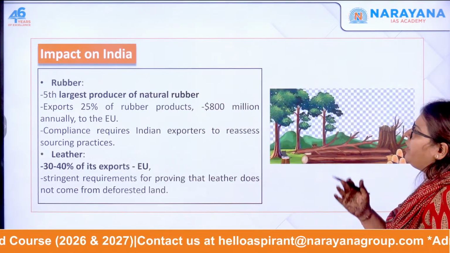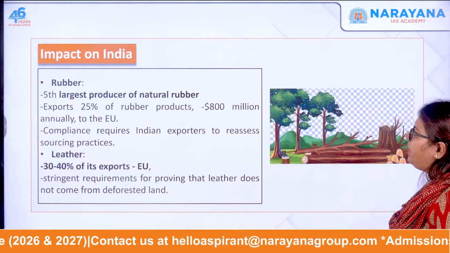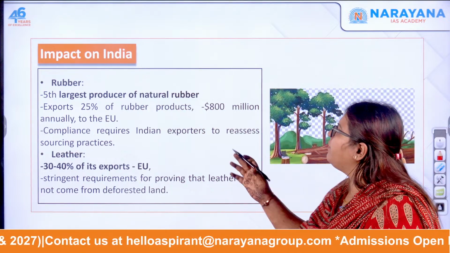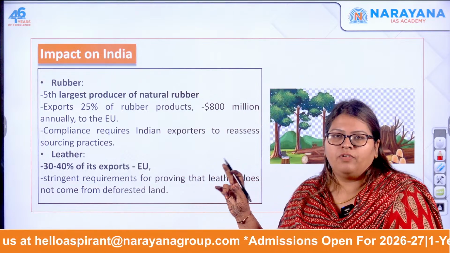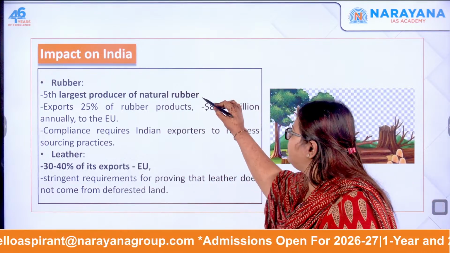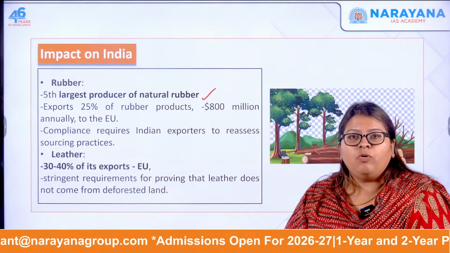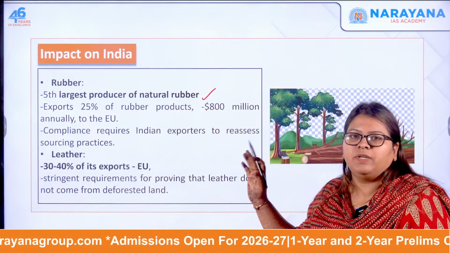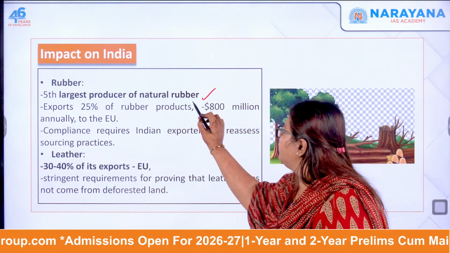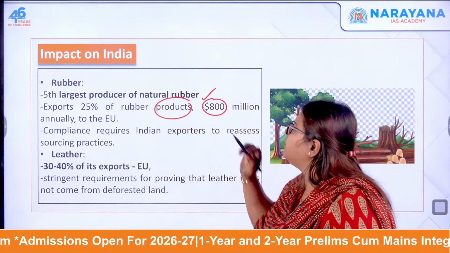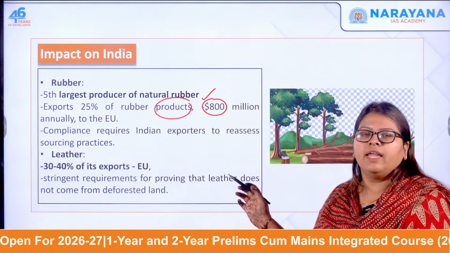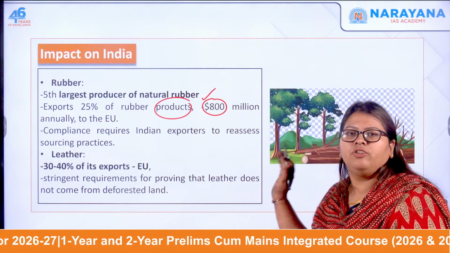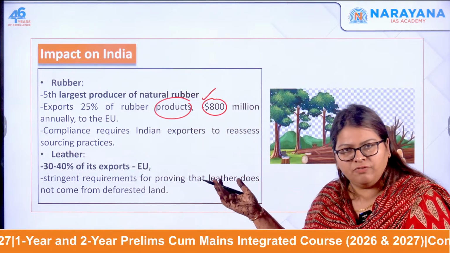Next, moving forward, it will also affect the rubber industry. How will it affect the rubber industry? Because we are the fifth largest producer of rubber globally. Exports are around 25% of the rubber products, which account for around 800 million annually to the European Union alone. Again, compliance requires that your rubber is sourced from deforestation-free land.